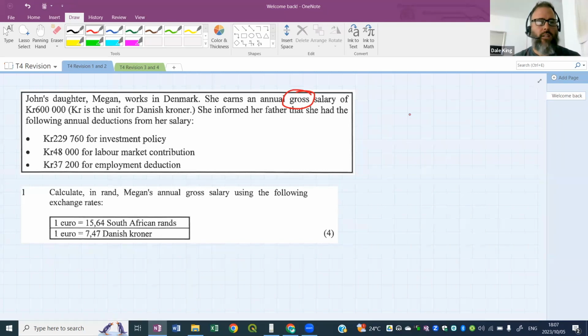The first question says, calculate in rand Megan's annual gross salary using the following exchange rates. Now, who can tell me that word gross? What does the word gross mean when we talk about salaries? Your gross salary. Anybody? Does anyone know what the word gross means?